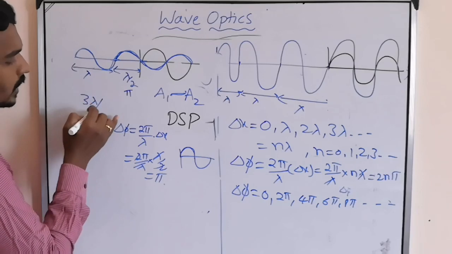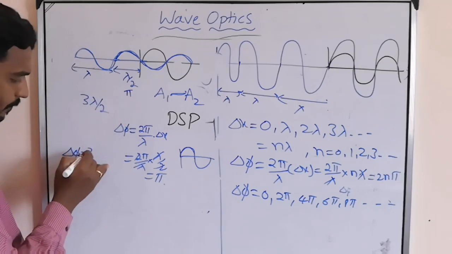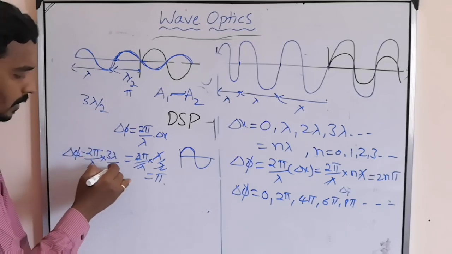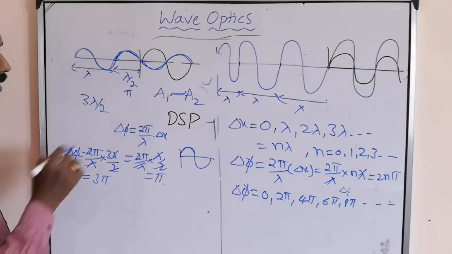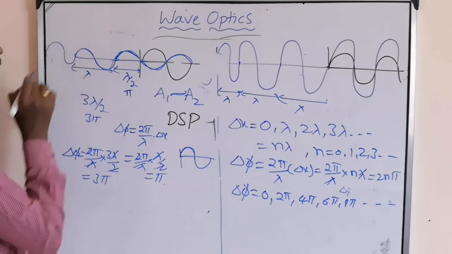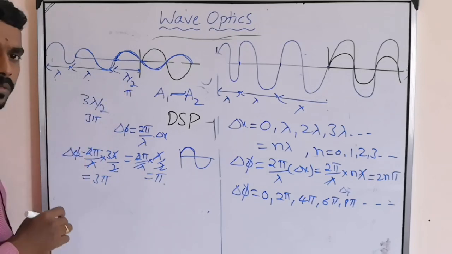Now the next possibility is 3 lambda by 2. What is the corresponding phase difference? 2 pi by lambda times 3 lambda by 2. How much? 3 pi. So first pi, then 3 pi. Next it can also start from here, so one more lambda: lambda plus lambda plus lambda by 2.